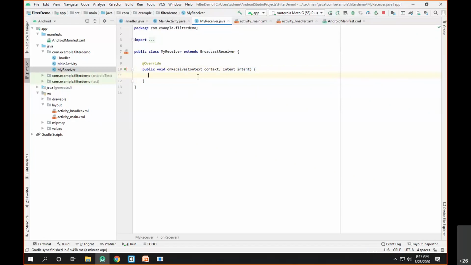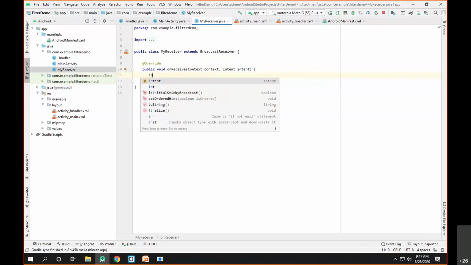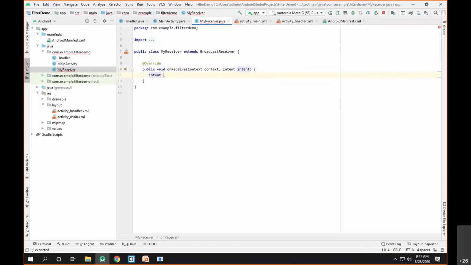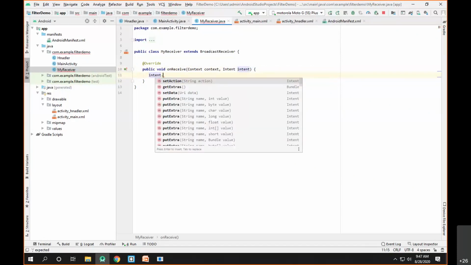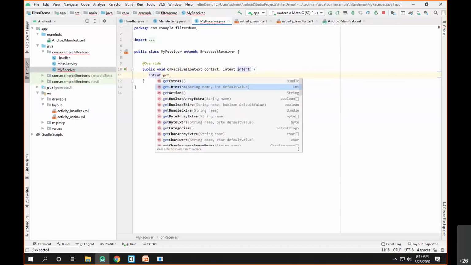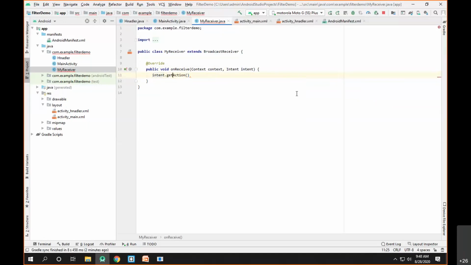Okay, now let's try to do this particular thing. So let's say intent, and we'll put a dot. Okay, now there is a method called getAction. As you can see, getAction is a method, and getAction method returns a string. Okay, so I'll say, since it returns a string, String s is equal to intent.getAction(). String s is equal to intent.getAction().